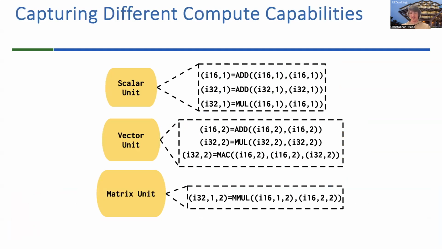So like I was saying, we want to be able to capture the different compute capabilities of the compute nodes in our architecture. So here we might store that our scalar unit can do some addition on this data type, but our matrix unit can do a full matrix multiplication. And this information can be used by the compiler to efficiently map high-level operations to the specific hardware components that will most efficiently execute them.